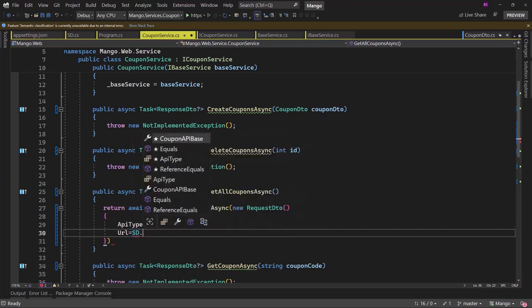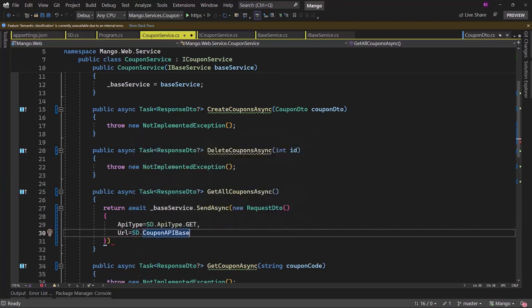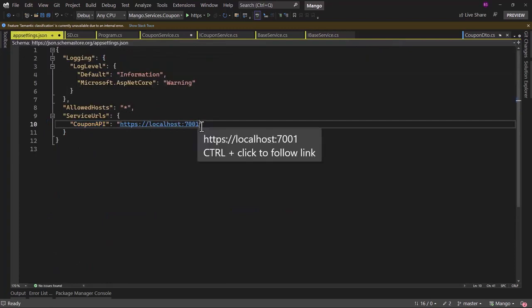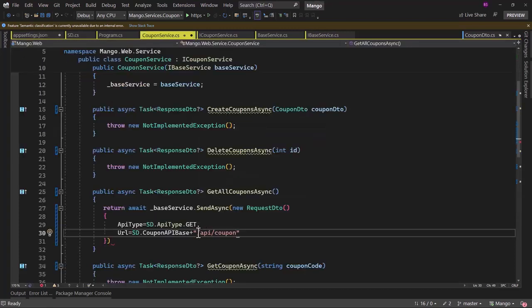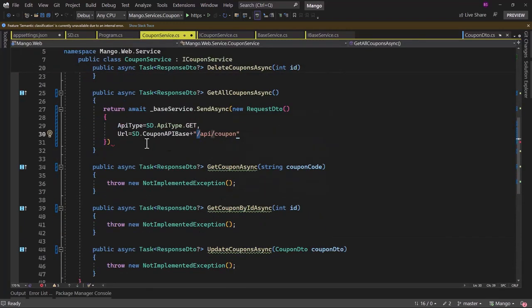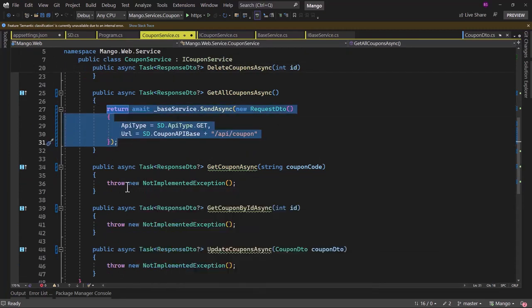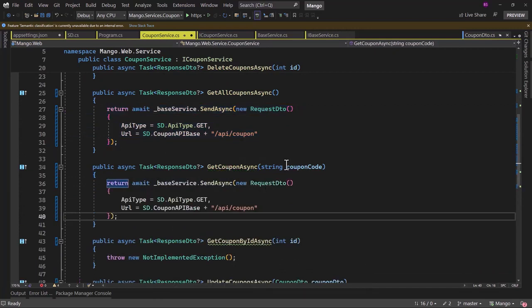Next parameter here is the URL itself. That is inside static details. We have the CouponAPIBase, and after the HTTPS, we need to add /api/coupon. Now let me go to app settings here. You can see we do not have a / after the port number. That is why right here we will have to add a /. But with that it will get all the coupons. That looks good. Let me go to GetCouponAsync. There we have to pass the coupon code.